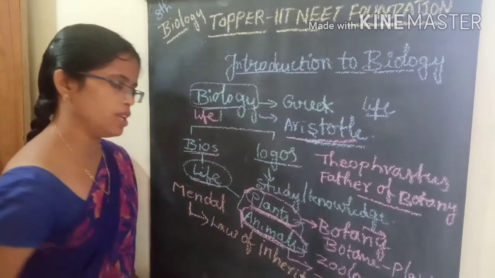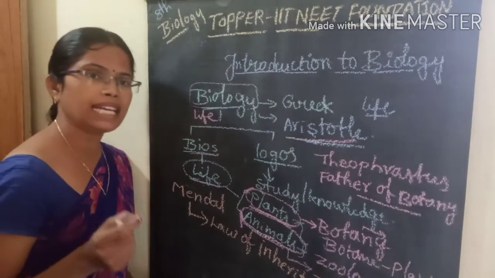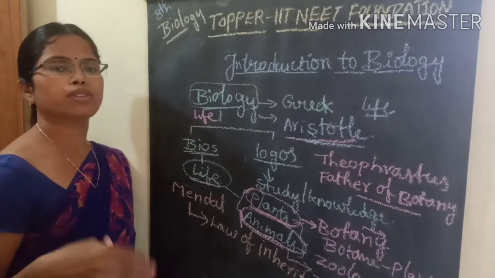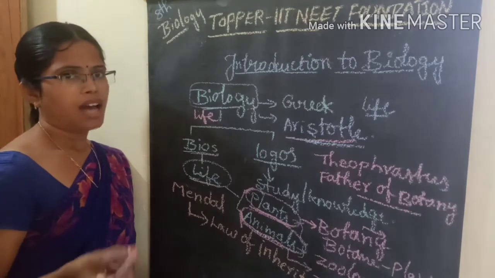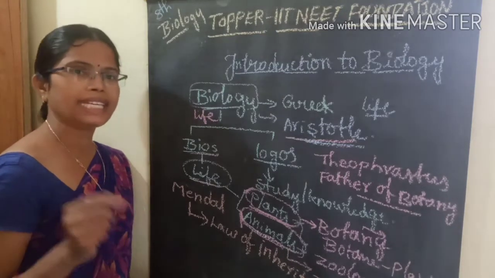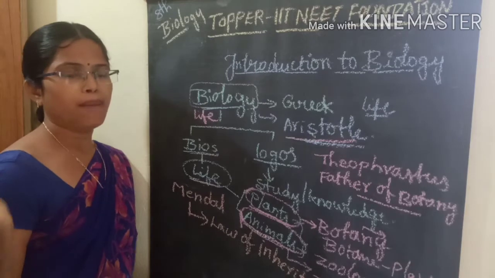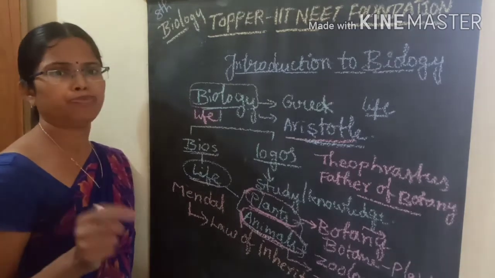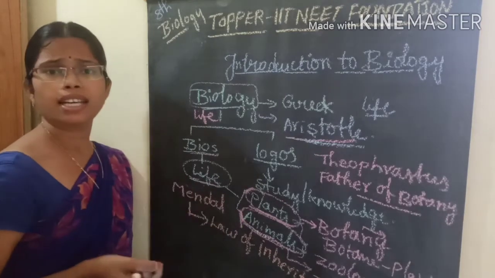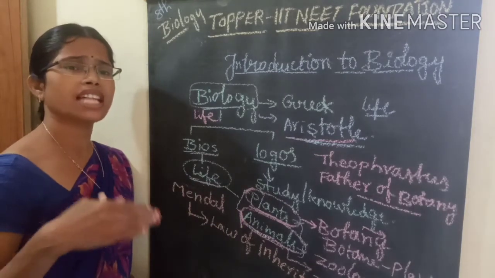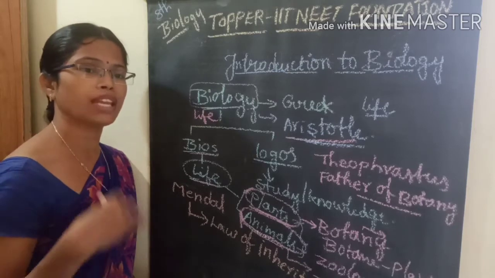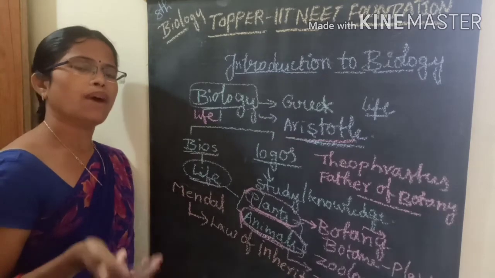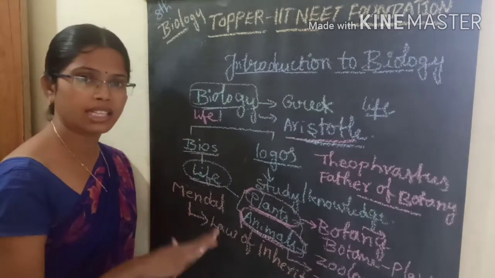Inheritance means the characteristics which are transferred from one generation to another generation, or simply we can say the characters which are transferred from parents to the offsprings, how they are transferring, what is the logic behind that, and what are the differences which occur in those activities.